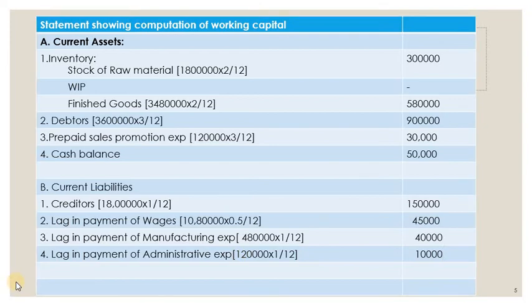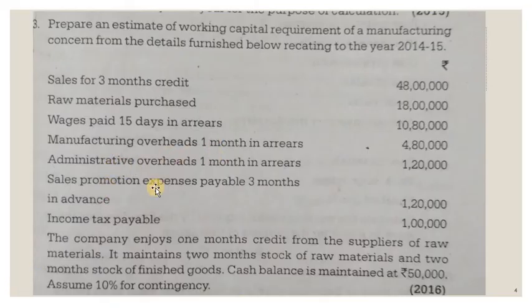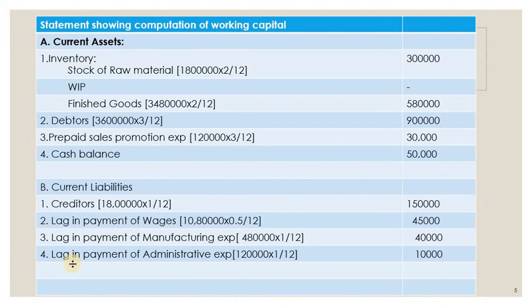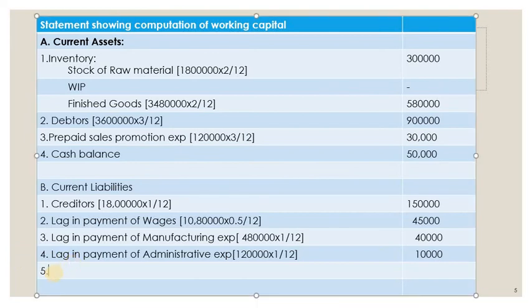Let's go to the problem now. So everything is over, sales promotion we have taken. Now income tax payable. Payable means what? Yet to be paid, so it's a liability, we have to again take income tax. So fifth one, so many liabilities here. Income tax payable, how much is the income tax payable? There is no calculation here, directly we have to take 1 lakh. So I think almost over.